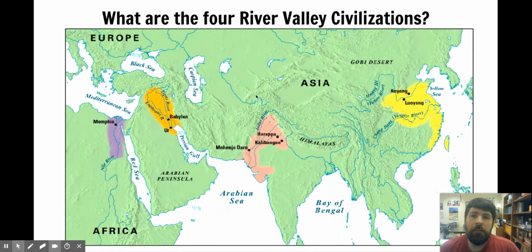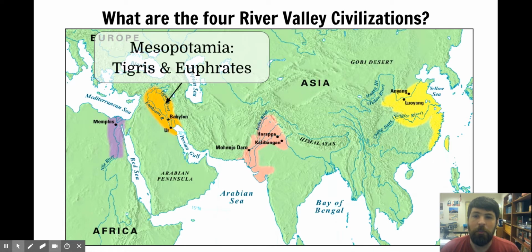So these features of civilization developed in 4 specific river valleys on this map, which you can see here, and I'm going to just name them for you so that you can write them down in your notes. Each of these places is going to get a full video. So we're going to introduce the idea of river valley civilizations, and then the next few videos are going to go into a little more depth on each of them.